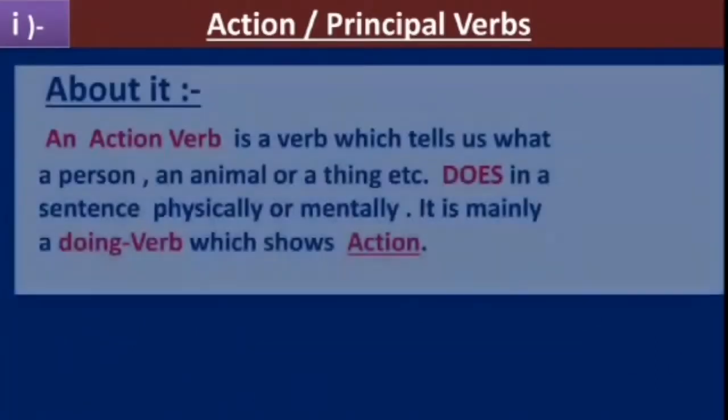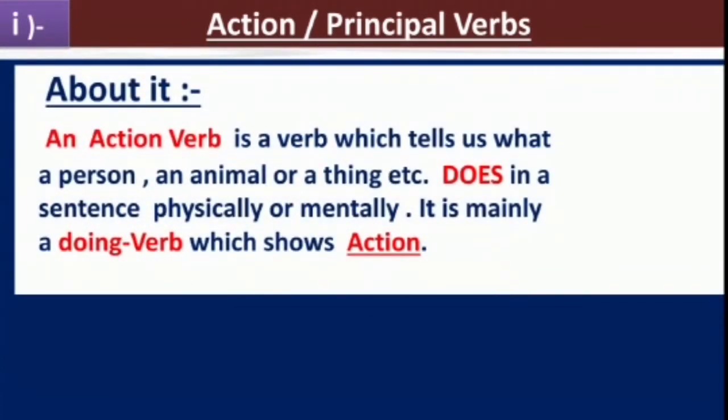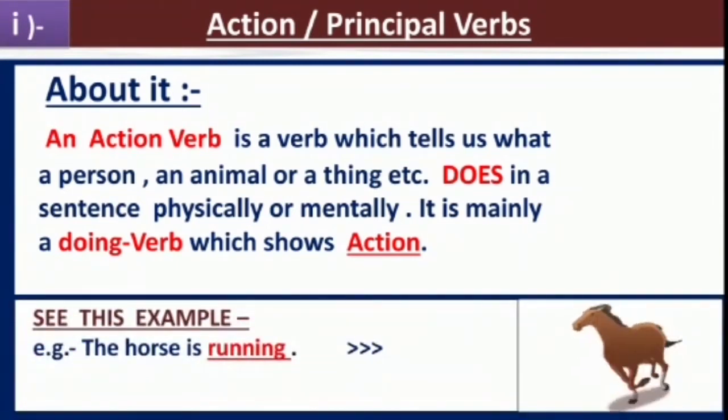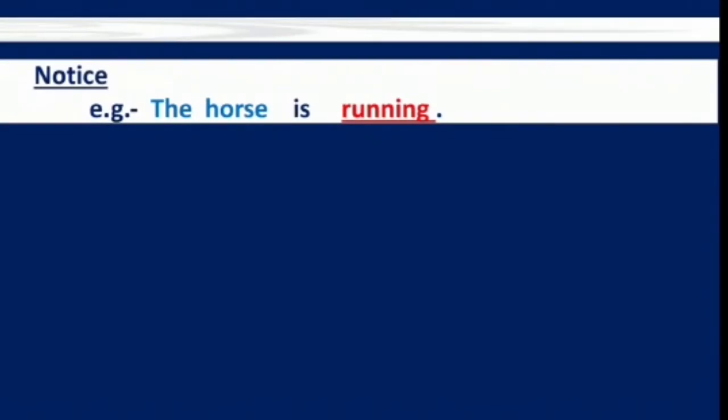The first kind, action or principal verbs. An action verb is a verb which tells us what a person, an animal or a thing does in a sentence, physically or mentally. It is mainly a doing verb which shows action. See the given example. The horse is running.